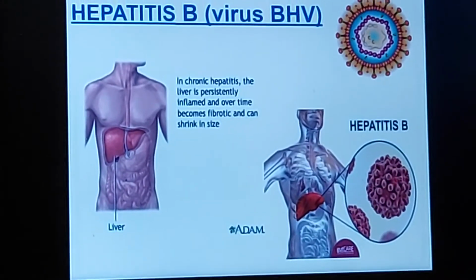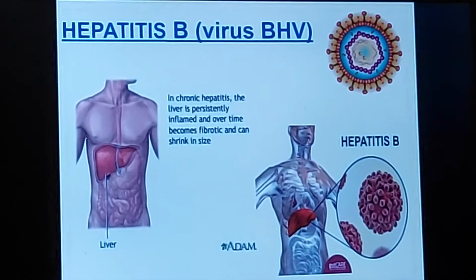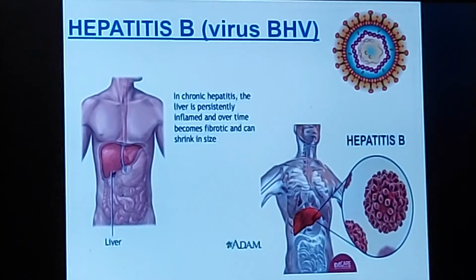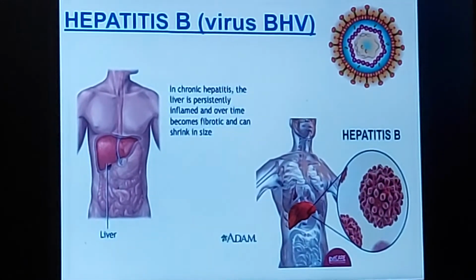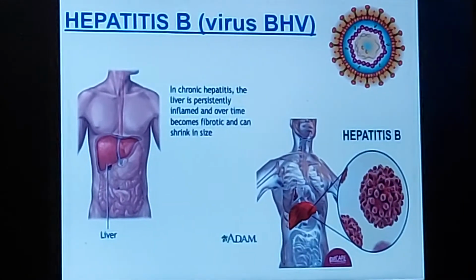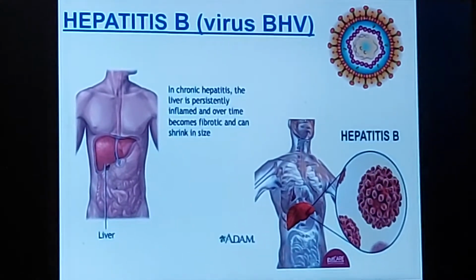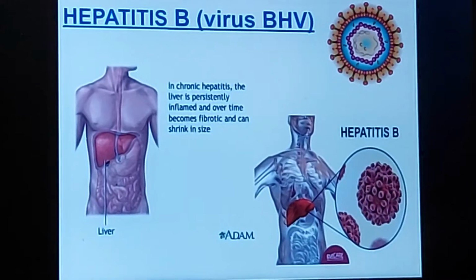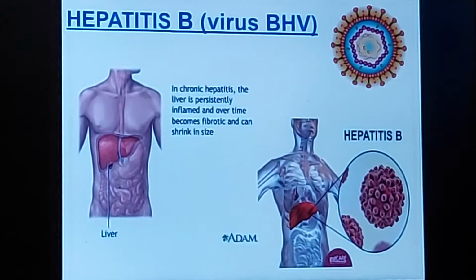You can see the picture of the virus on the screen which causes hepatitis B. In hepatitis B, the common symptom is chronic, the patient's liver gets inflamed, or you can say the liver becomes fibrotic. You can see the fibroids have developed in the liver, and after that the liver shrinks. So this problem occurs in hepatitis B.